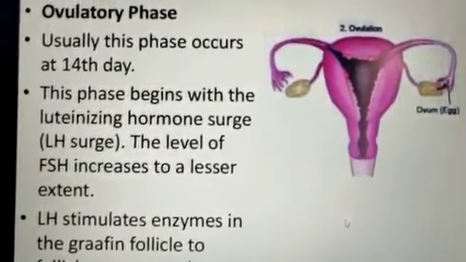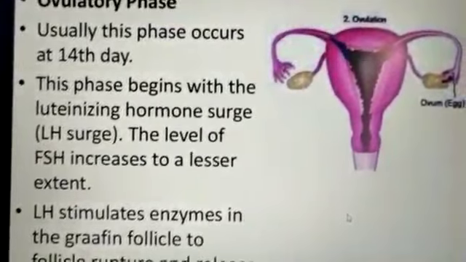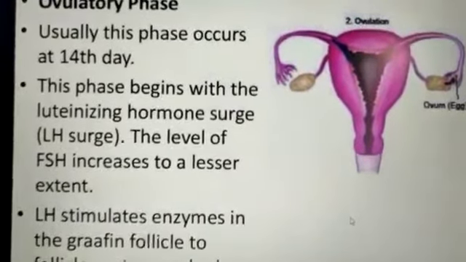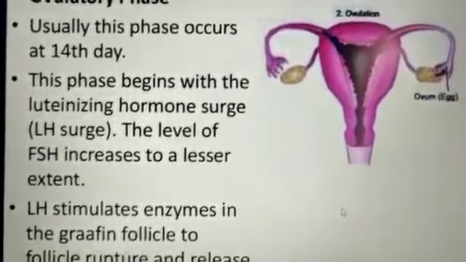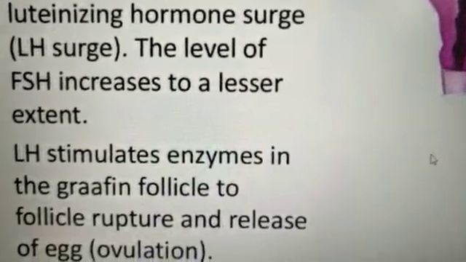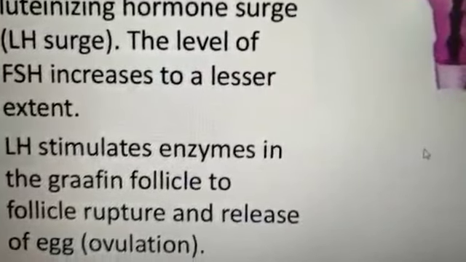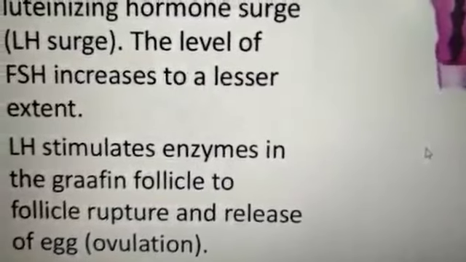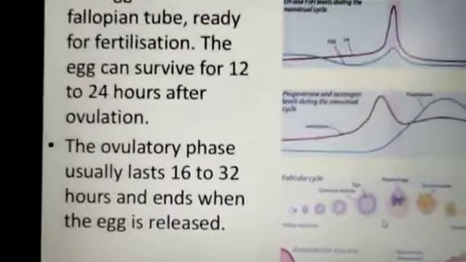Ovulatory phase. Usually this phase occurs at the 14th day. It means the ova is mature and released from the ovary. This phase begins with the luteinizing hormone, that is LH. The level of FSH increases to a lesser extent, and LH stimulates enzymes in the Graafian follicles to cause follicle rupture and release the egg. This release of the egg is termed ovulation.